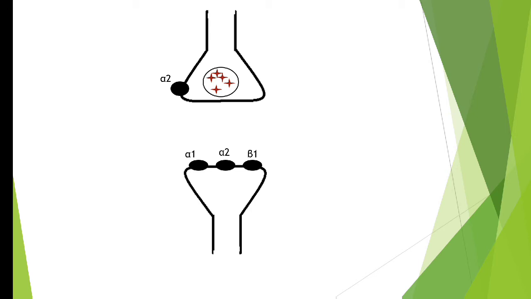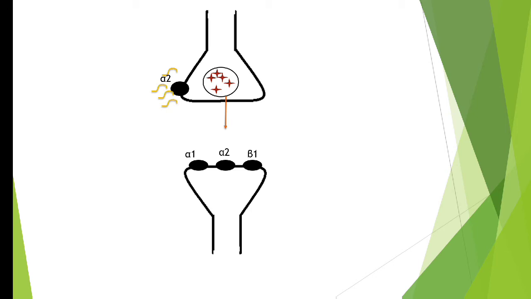Beta 1 is not a pre-junctional receptor because they are not present in the presynaptic neuron. They are present in the postsynaptic neuron. Okay, so this is about the location. What more distinctive feature of this alpha 2 receptor is, when it gets activated, activation of